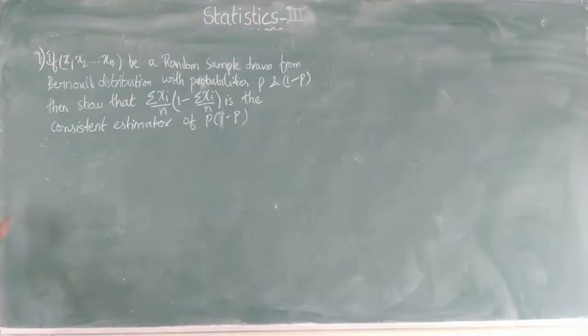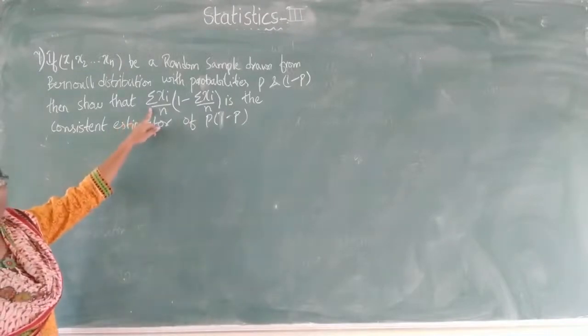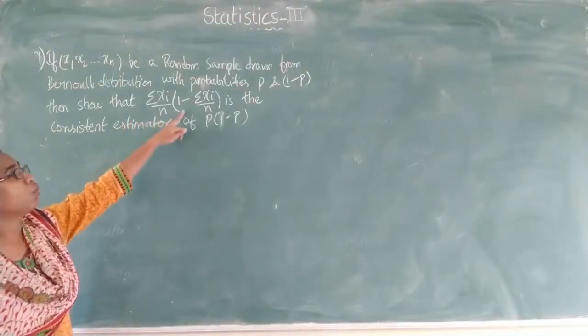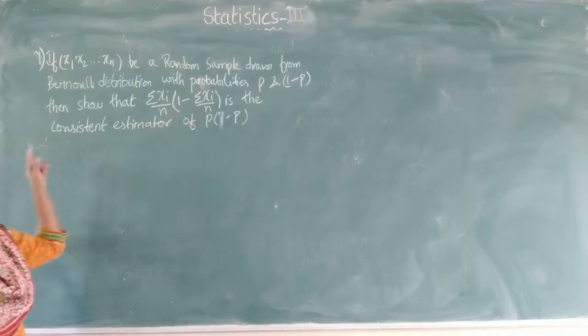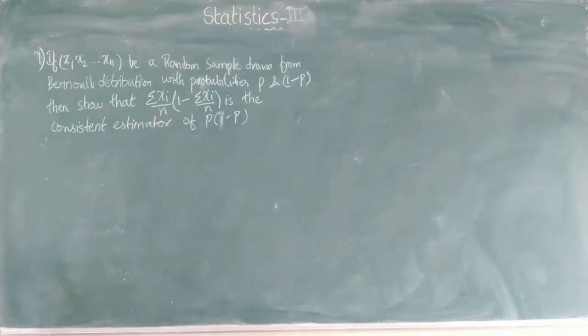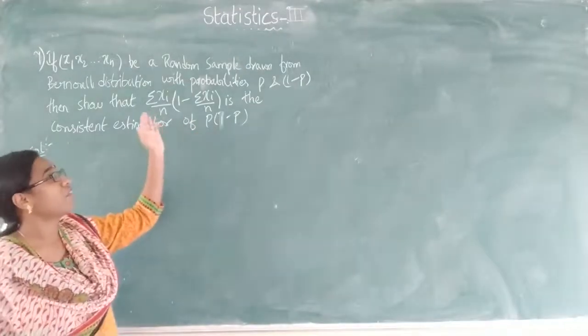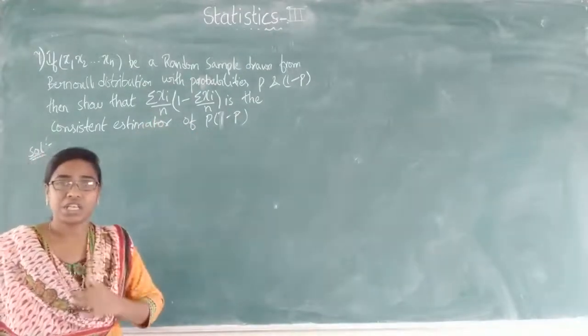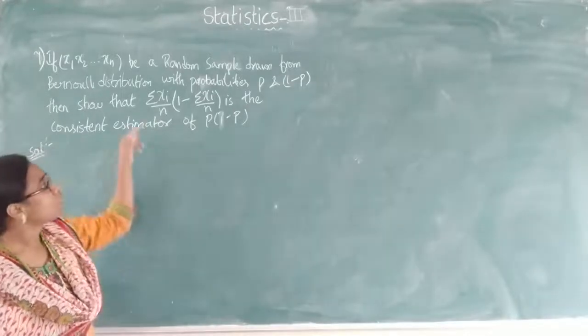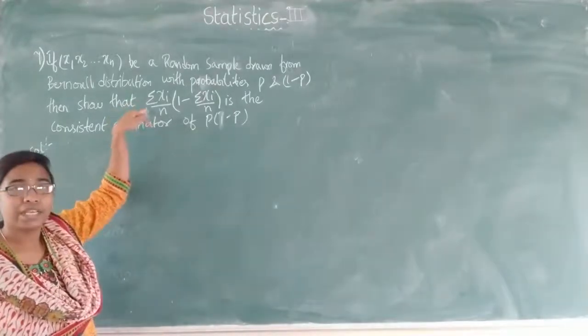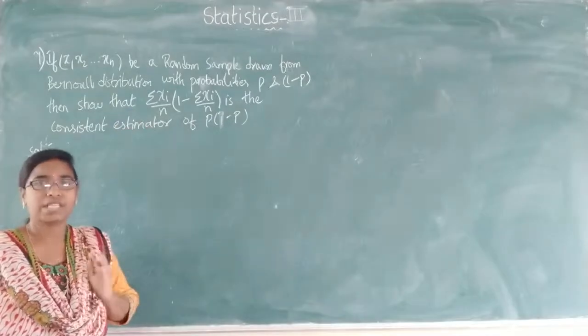So we have to show that summation xi by n into 1 minus summation xi by n is the consistent estimator for p into 1 minus p. So in this solution, what we do is, here it is a very big value, summation xi by n. If I multiply inside, I get summation xi square. So for that purpose, what is summation xi by n? It is x bar, that is the sample mean.